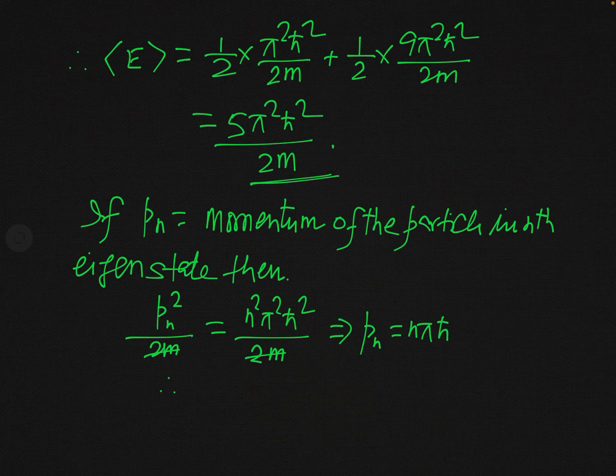Now from this you can find what will be the value of P1. P1 means n equal to 1, so this is simply pi h bar. And what will be the value of P3, because our system is a superposition of two states, n equal to 1 and n equal to 3. So this will be 3 pi h bar. Now again you can find the expectation value of momentum using the same expression.